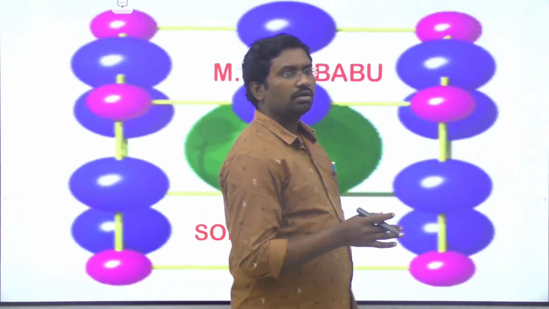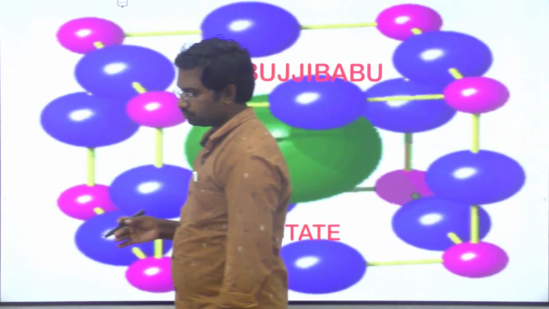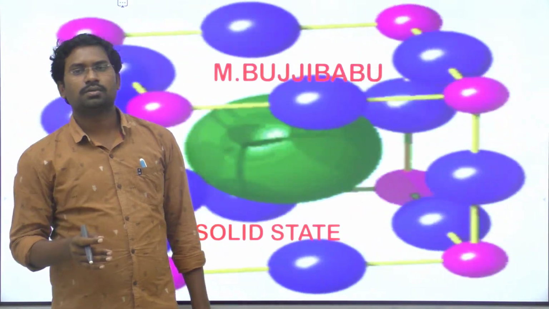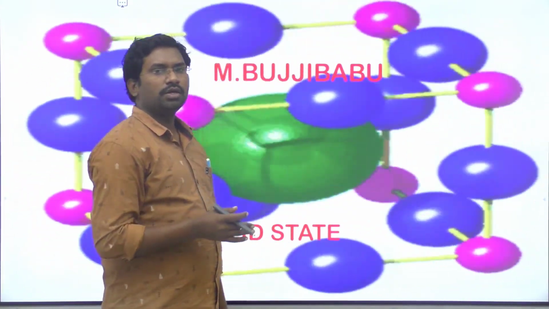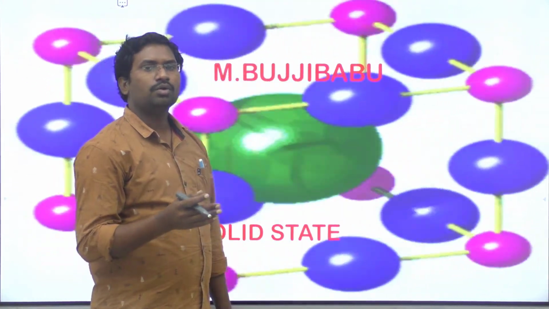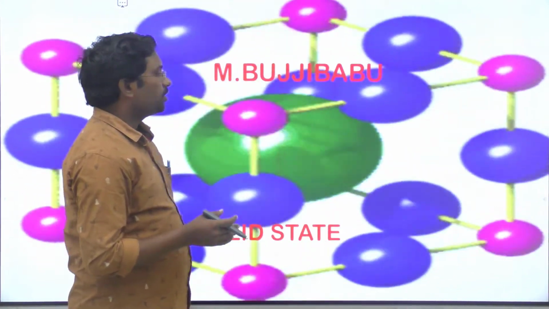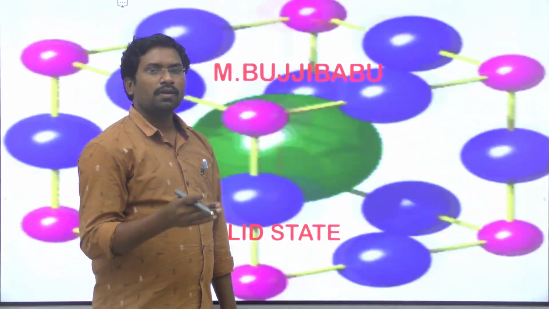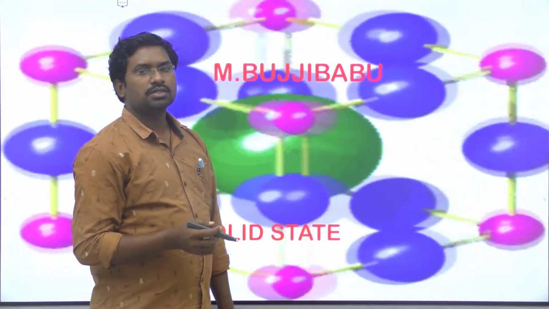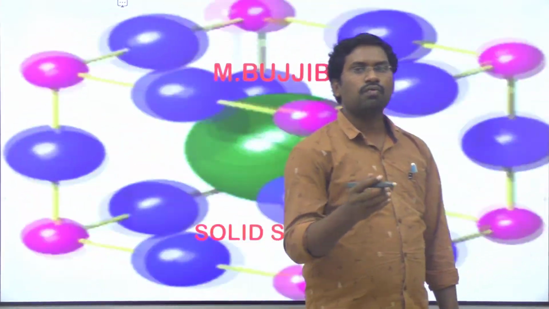Crystalline solids are classified into four types. You know that very well; in the previous video we discussed that. What are they? Molecular solids, ionic solids, covalent or network solids, and hydrogen bonded solids. These are the main classification of crystalline solids. And next, amorphous solids. Amorphous means, in the Greek language, no form.